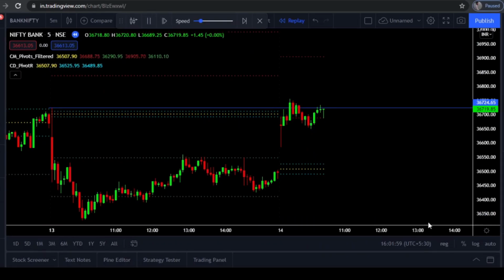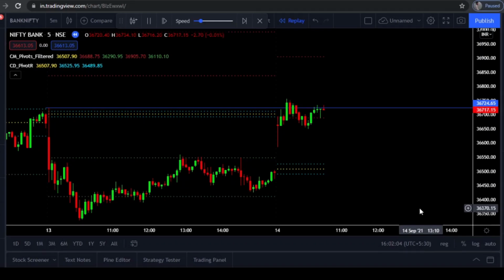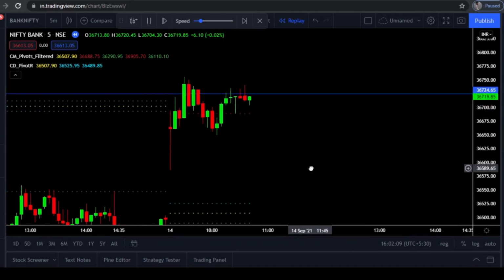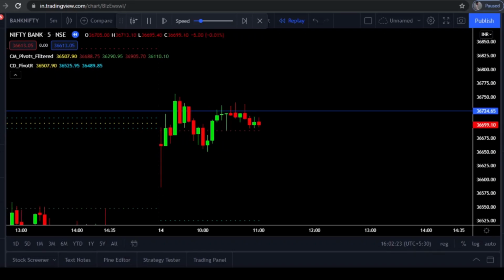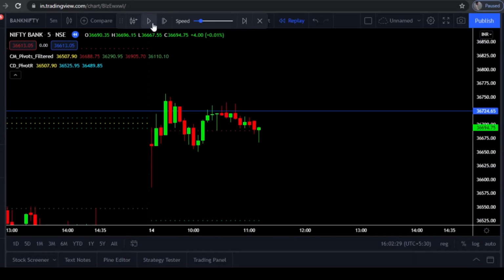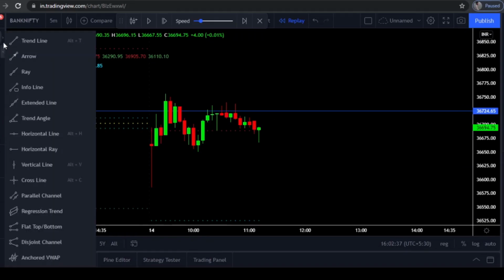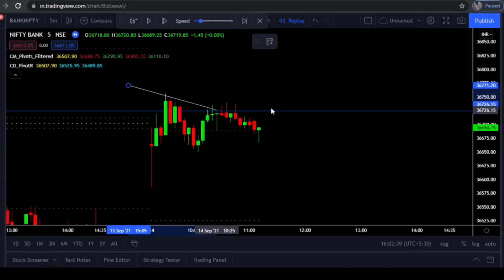So this is a chart of Bank Nifty. I just started the Bank Nifty candles now. Let's see what happens in Bank Nifty. Now we can clearly see that in Bank Nifty also there is a trend line possibility. We can connect 2 points in Bank Nifty also. Let us just draw a trend line.